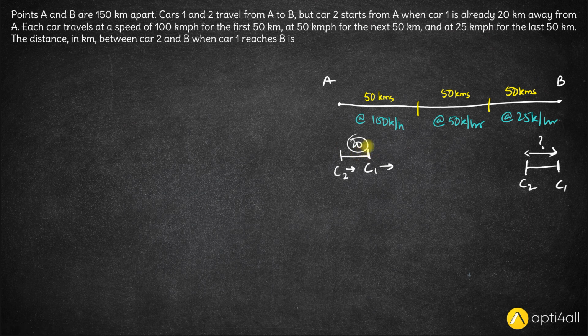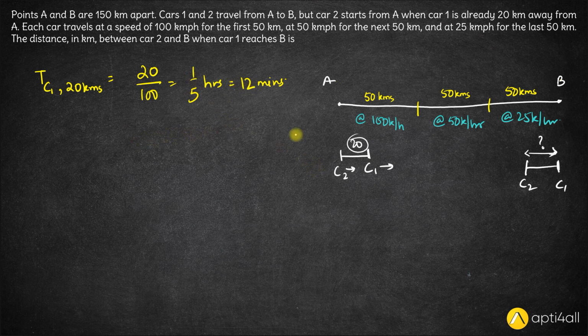But what we can say is the total time taken by car 1 to go from A to B will be the same as the total time taken by car 2 to go from A to B. Since the total time is the same for both of them, let's see after how much time car 2 starts after car 1. So when car 1 reaches 20 kilometers, the time taken by car 1 to travel 20 kilometers would be how much? It travels 20 kilometers at a speed of 100 kilometers per hour. That is 1/5 of an hour. 1/5 of an hour is effectively 20 minutes. Sorry, 60 by 5 is 12 minutes.